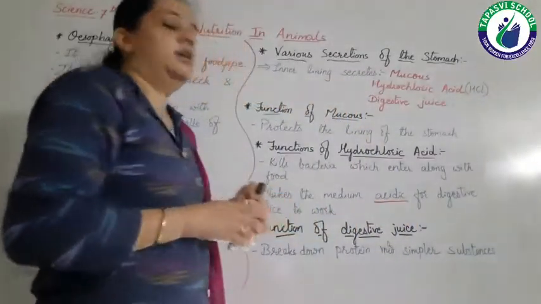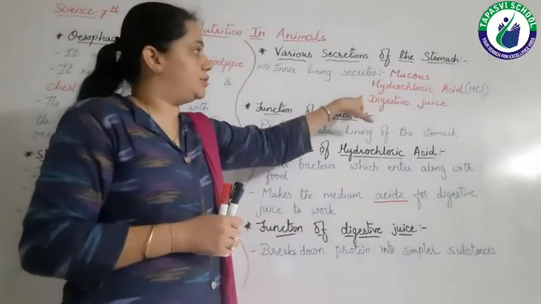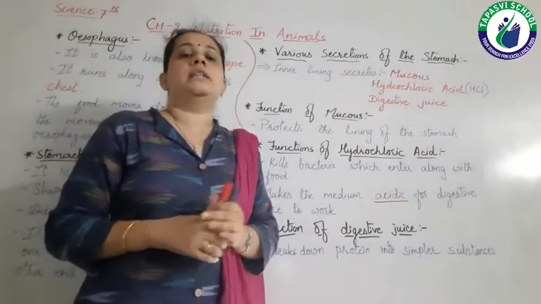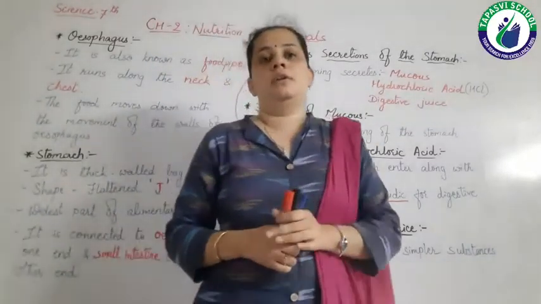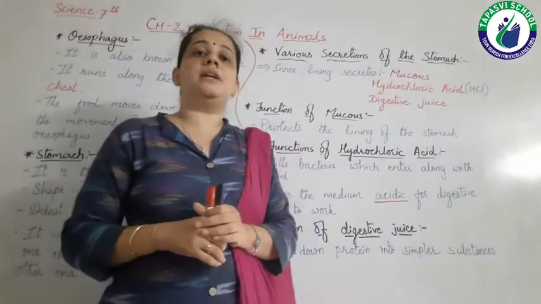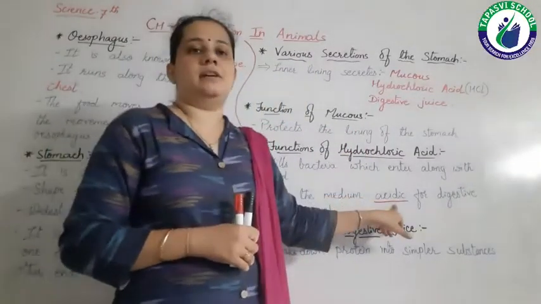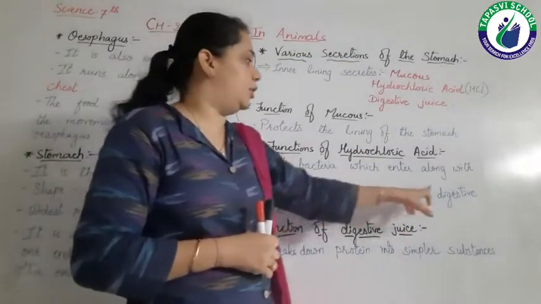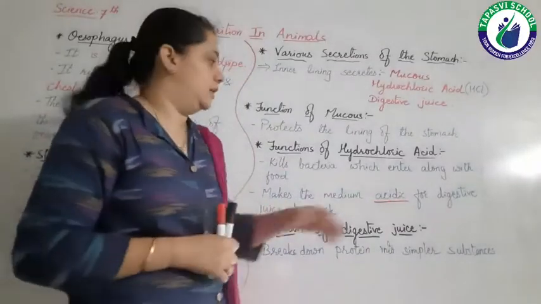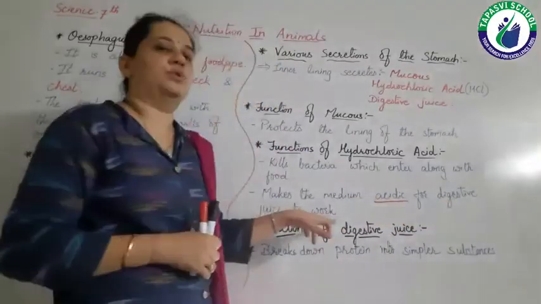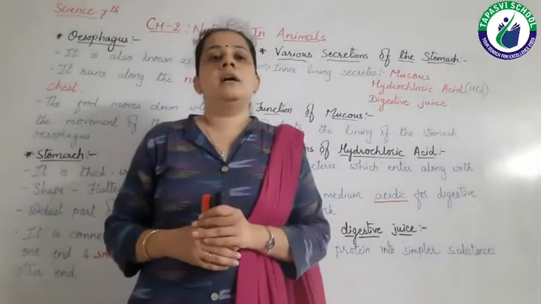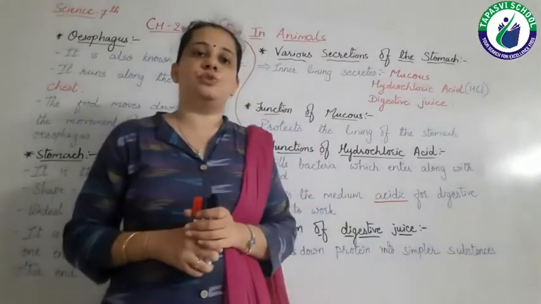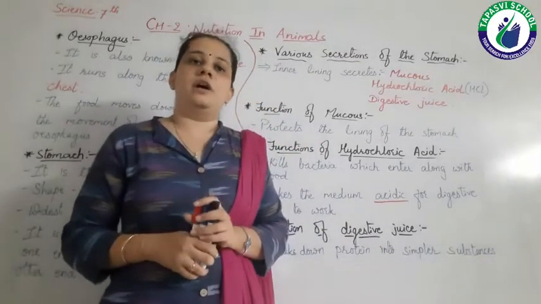We know that three secretions are here. When the digestive juice has to work, the medium inside our stomach must be acidic. So this hydrochloric acid will make the medium of our stomach acidic for the digestive juice to work. If the medium of our stomach is acidic, then and only then can the digestive juice do its work.